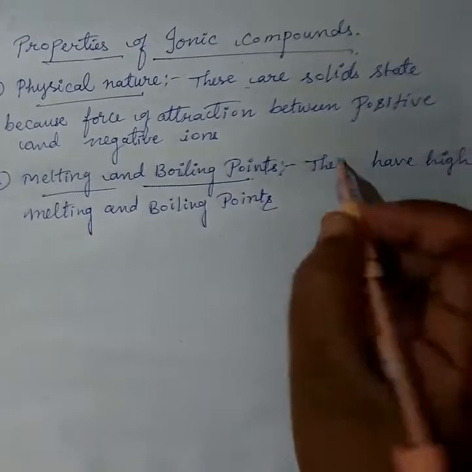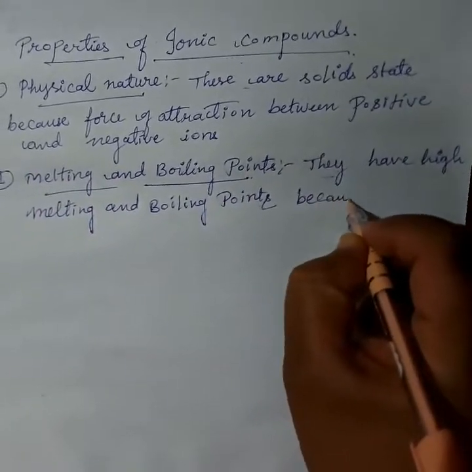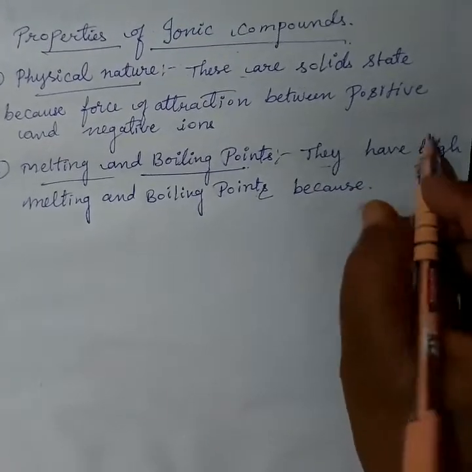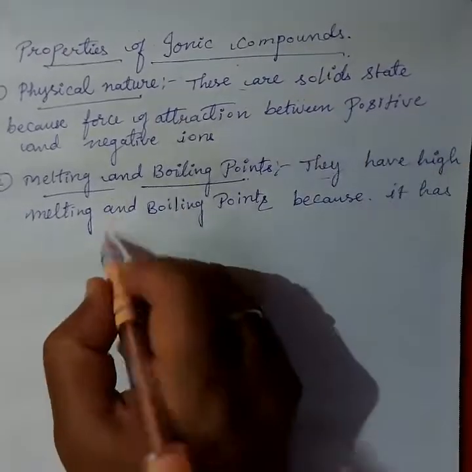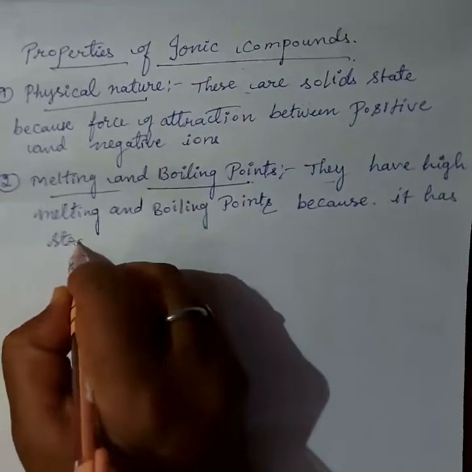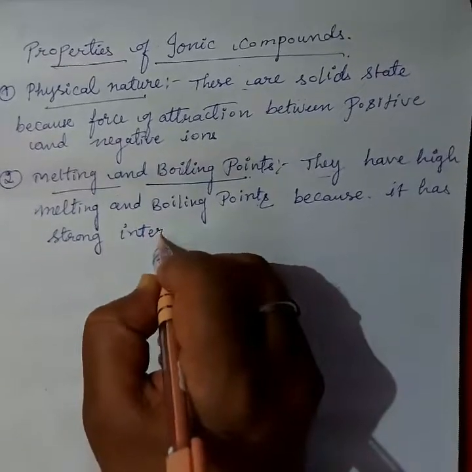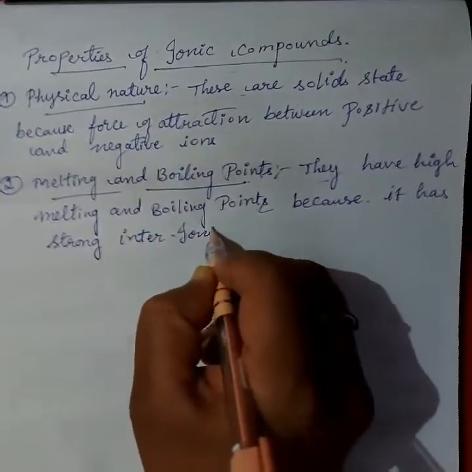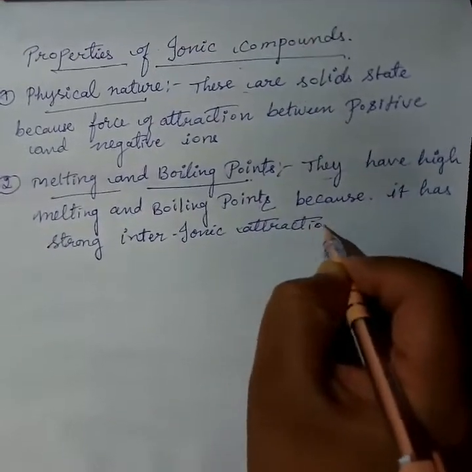Why? Because they have strong interionic attraction. This is also a reasoning question.